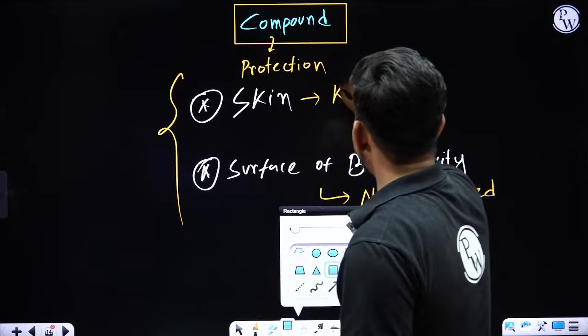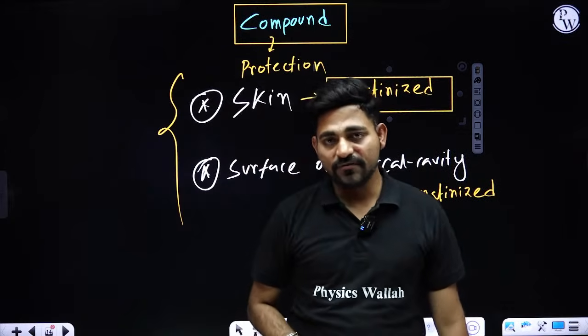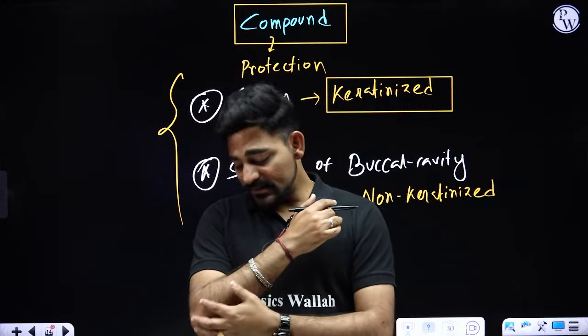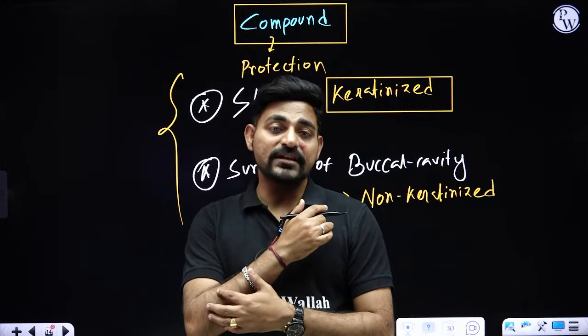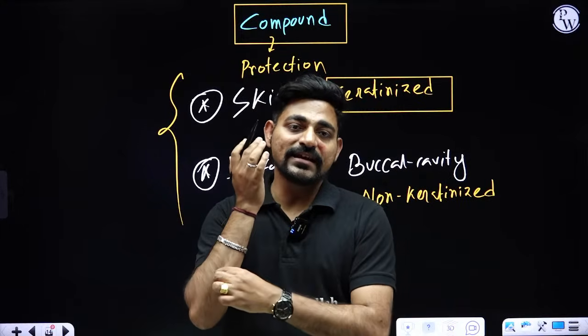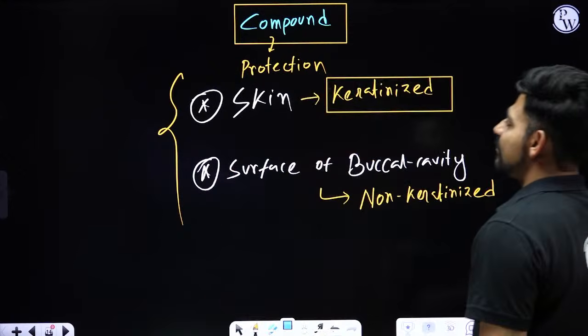Now again I am repeating it. If you check your skin, you'll find nails and hairs, and they are made up of keratin, right? Because the cells of skin have the capability to produce keratin, this tissue, the skin, is keratinized compound epithelium.